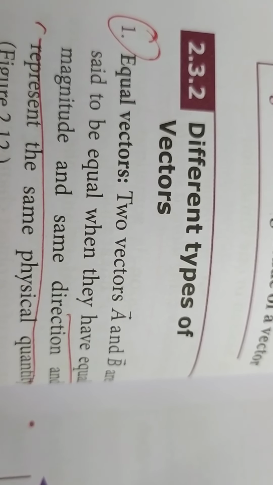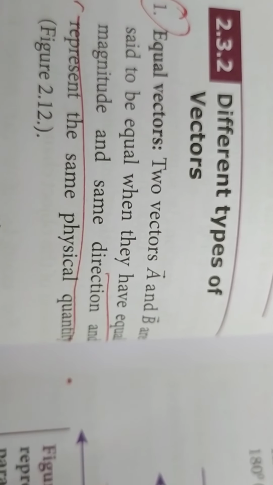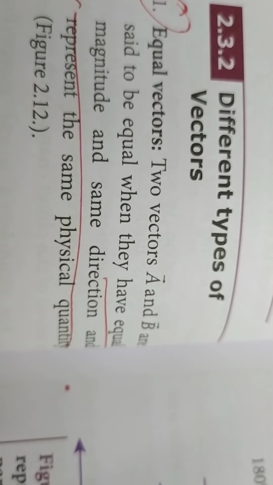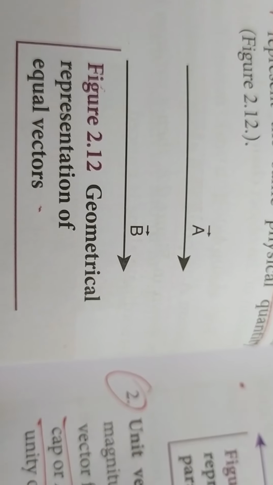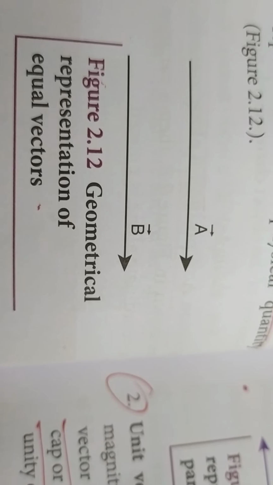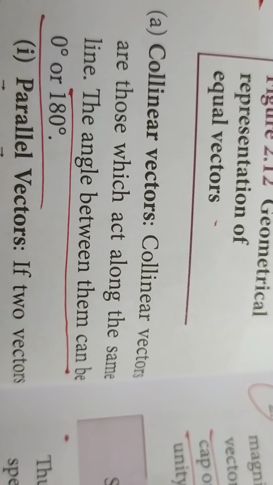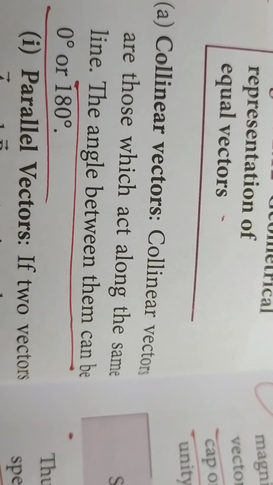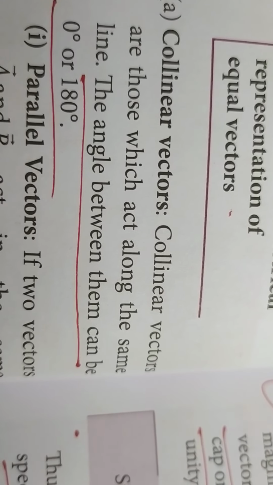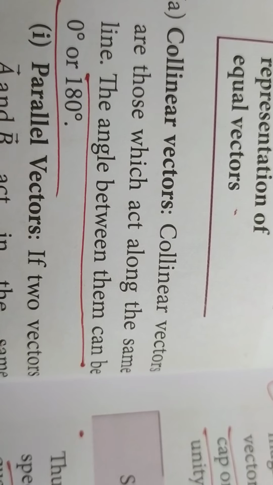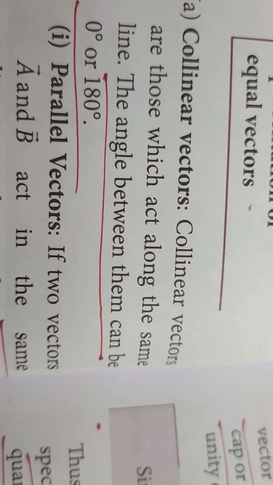The first one is equal vectors. Equal vectors have equal magnitude and the same direction. Here, vector a and vector b have the same magnitude and the same direction, so they are called equal vectors. Next, collinear vectors are those which act along the same line. Collinear means acting along the same line. The angle between them can be either 0 or 180 degrees.